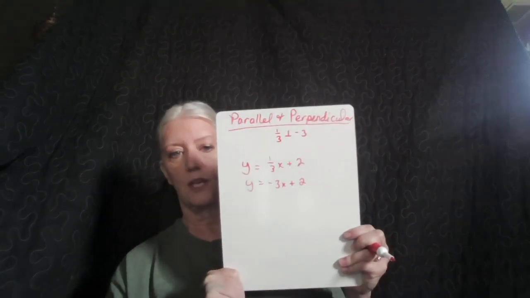Okay, now let's do one where they have the same y-intercept. Let's just say that I know 1/3 is perpendicular to negative 3. So I'm going to do y equals 1/3 x plus 2 and y equals negative 3x plus 2. I'm going to do the same y-intercept this time, so they're both crossing at positive 2. Then I go up 1 over 3 for the first one, or I could go down 1 over 3 in the other direction.